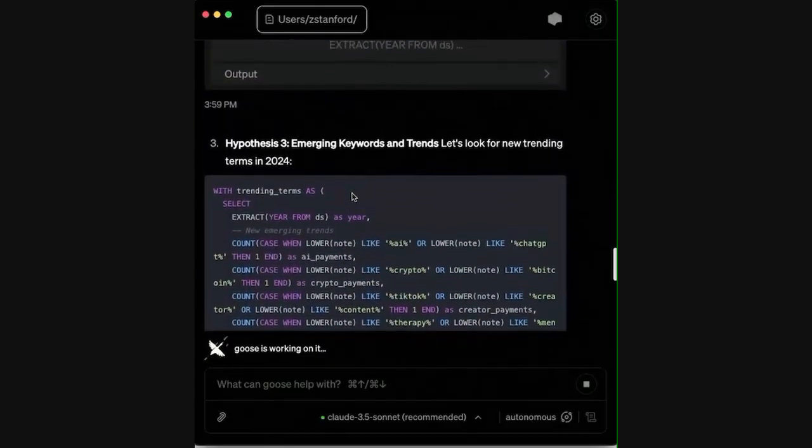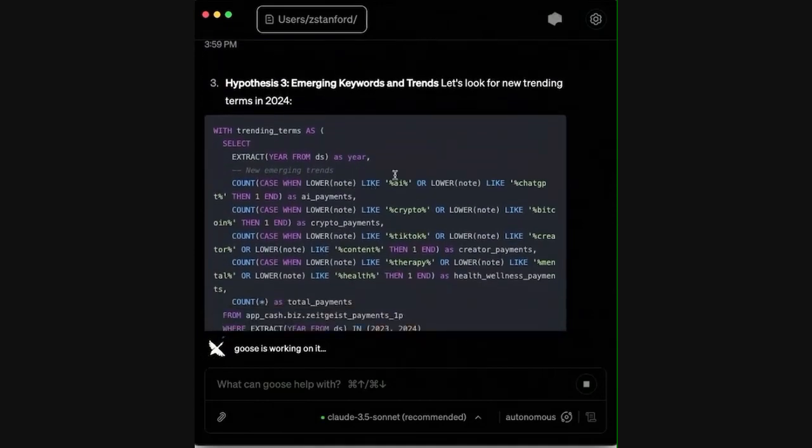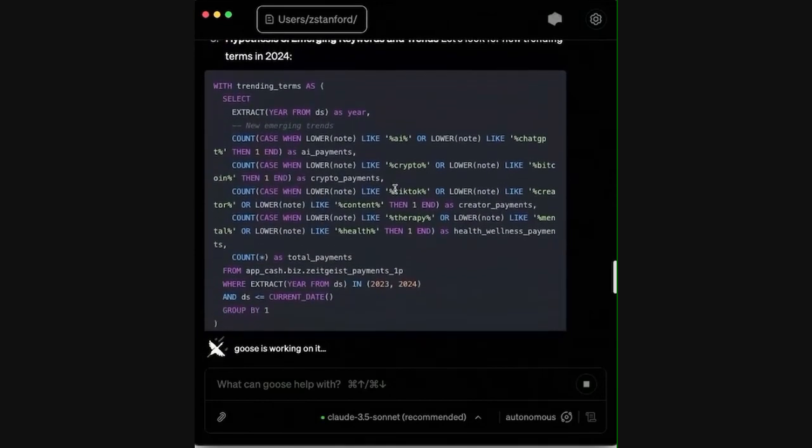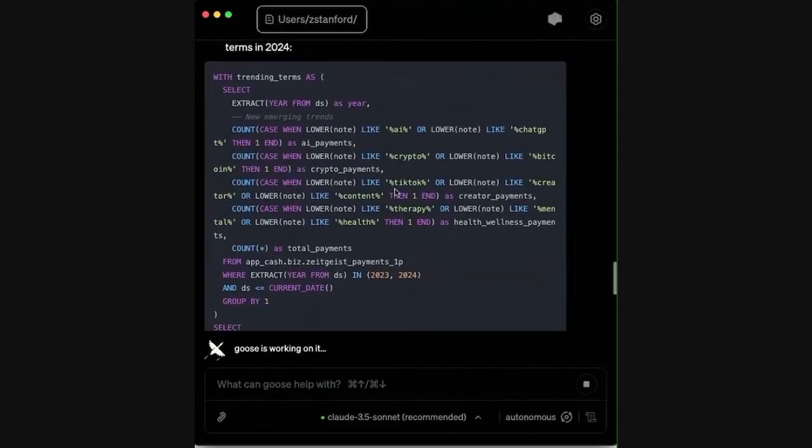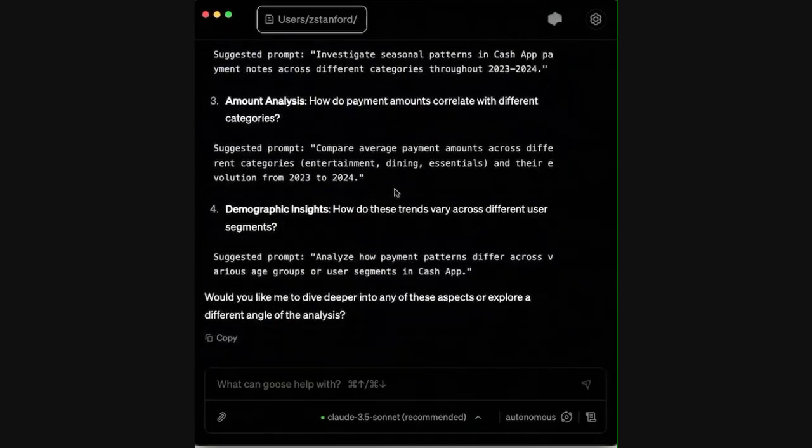Hypothesis 3, emerging keywords and trends. Oh, so this is AI. I don't know if too many Cash Appers are paying each other for AI, but we'll see what the data says. And this is actually a good example of how we can use Streamlit in collaboration with Goose, because we might see some interesting results, and this might then facilitate us to say, let's go back to our source of truth Streamlit dashboard, Search AI, where we have these pre-built charts, and we can see exactly how many mentions there were.